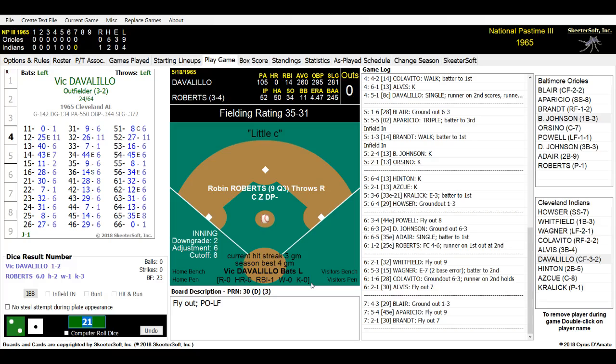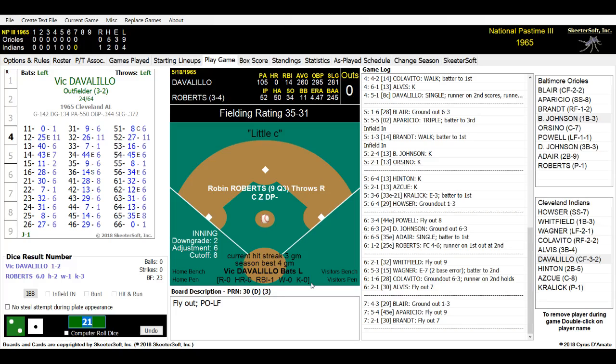Due up for the Cleveland Indians is Vic Davalillo, Chuck Hinton, and Joe Askew here in the bottom of the 7th inning. Vic Davalillo so far today is 1 for 2. He was picked off trying to steal second by the catcher and second baseman. Great play. They caught him flat-footed.